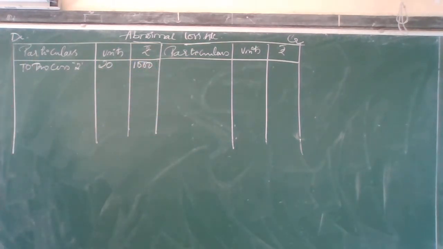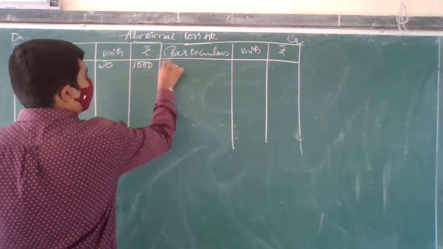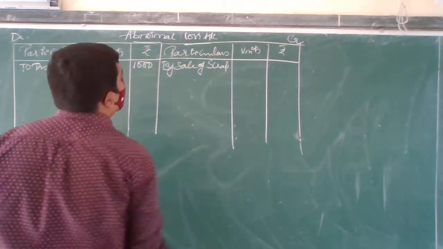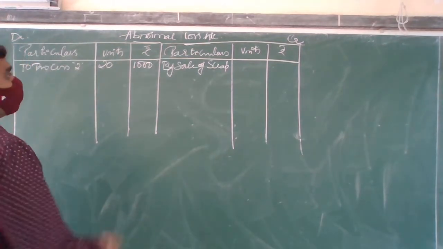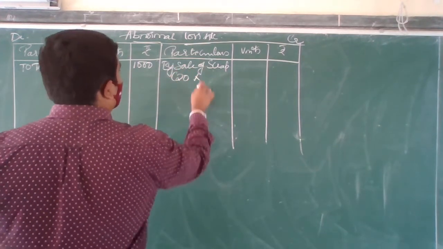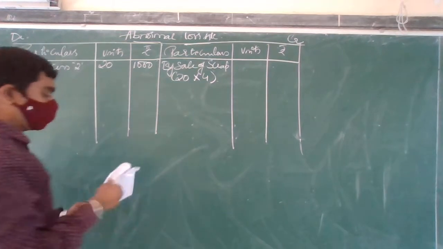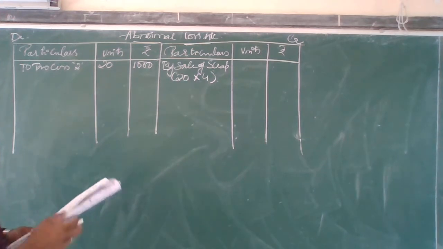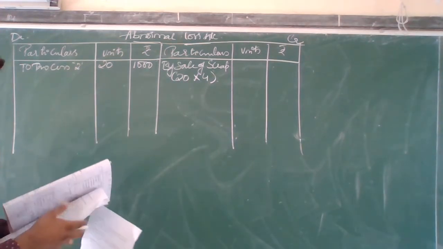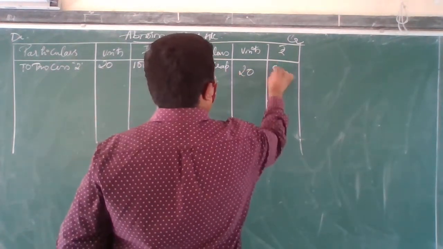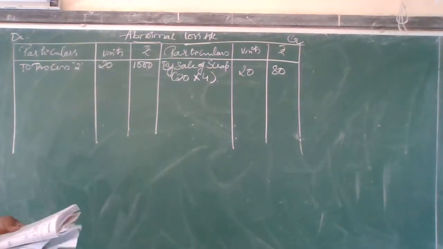Clear? So, how to sell this scrap? I will be treating this as by sale of scrap. Okay, how much? The scrap value is 20 into how much, for how many rupees are you going to sell that? 4, given in the problem. The scrap has to be sold for rupees 4. Okay, 20 into 4, how much are you going to get? That is 80. I hope everyone is clear with this.